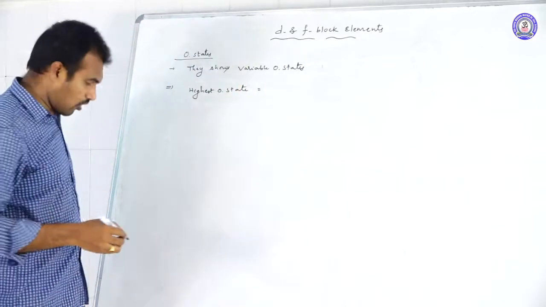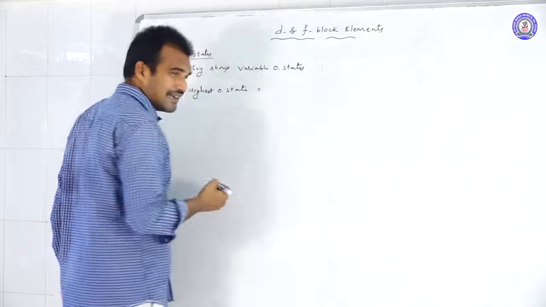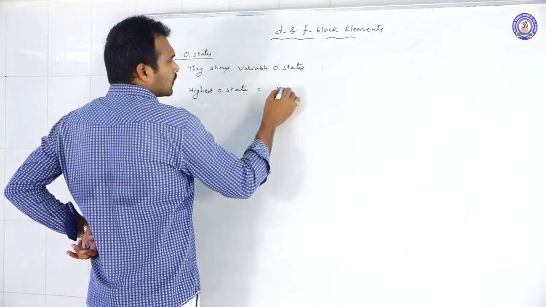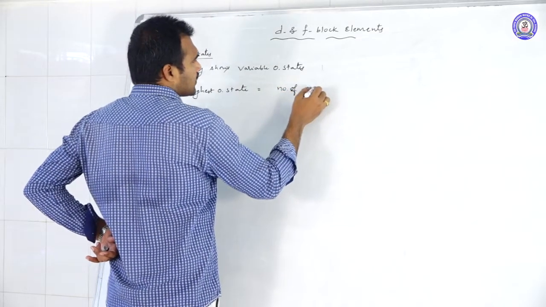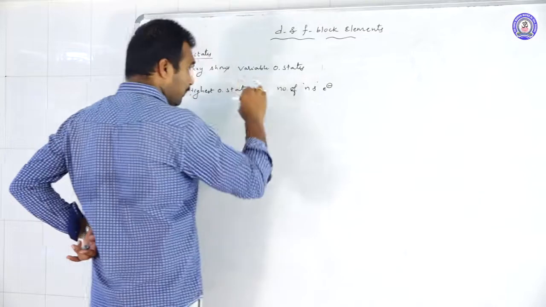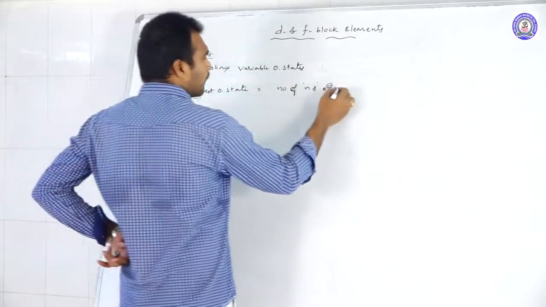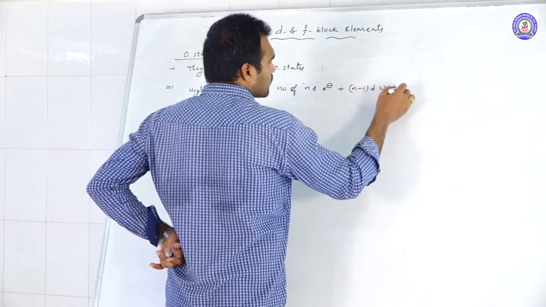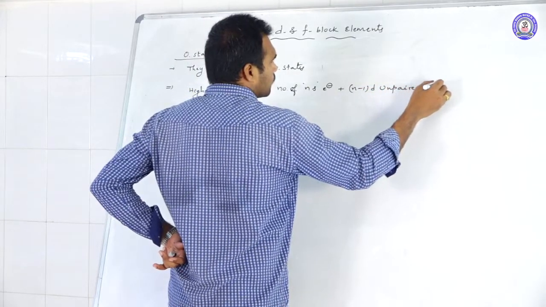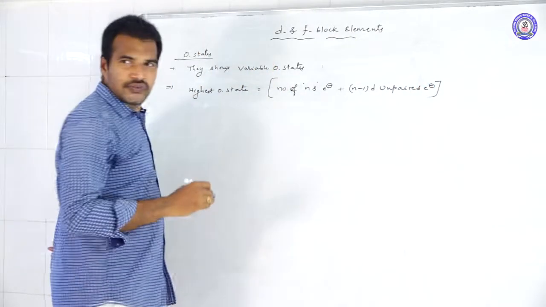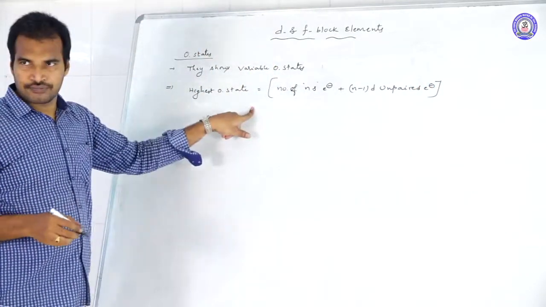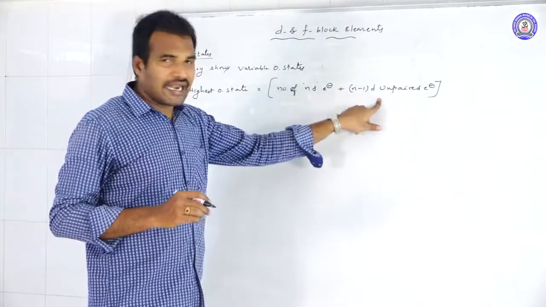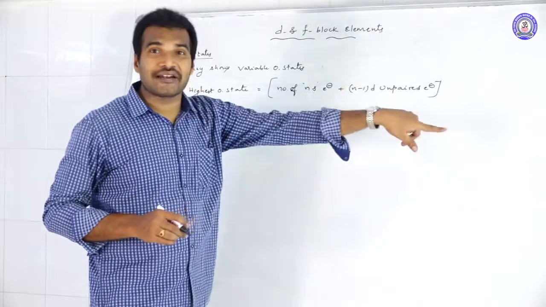Always remember that the highest oxidation state shown by a metal is equal to, by following a formula we can easily identify the maximum oxidation state: number of ns electrons plus (n minus 1) d unpaired electrons. By following this we can easily calculate the highest oxidation state.